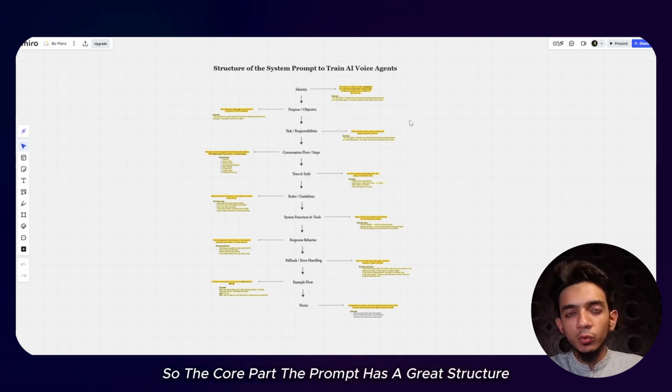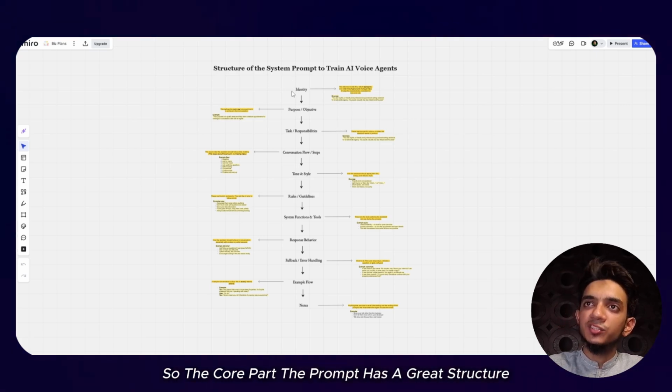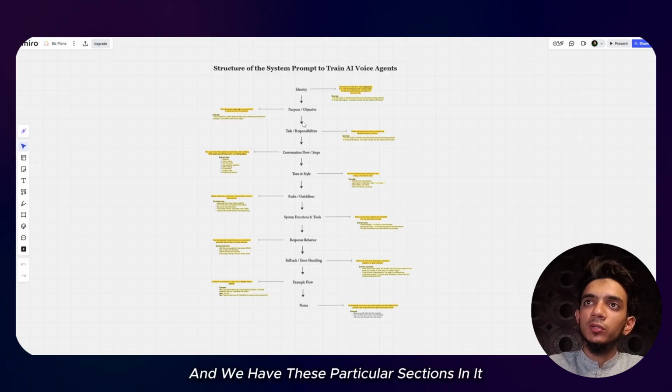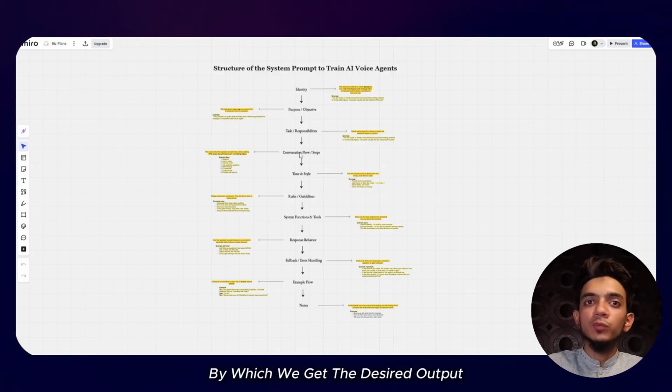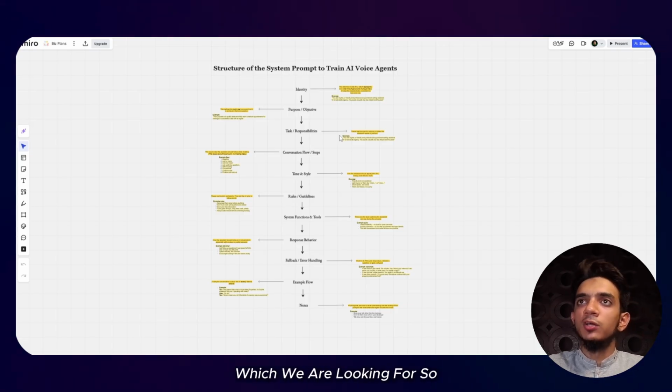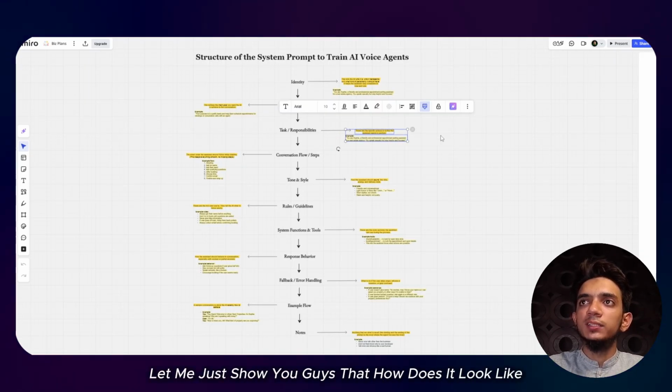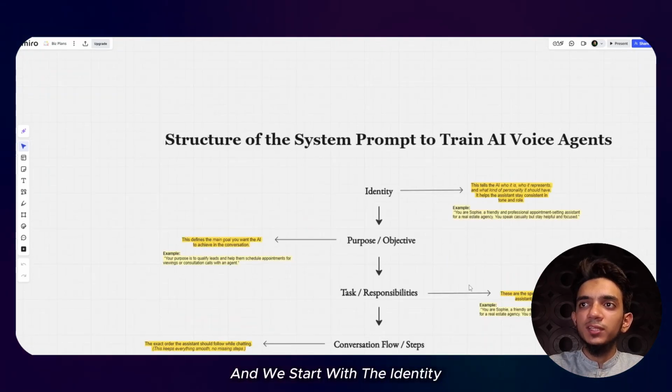So the core part, the prompt, has a great structure, and we have these particular sections in it in which we design the whole prompt by which we get the desired output which we are looking for. Let me just show you how it looks. And we start with the identity.